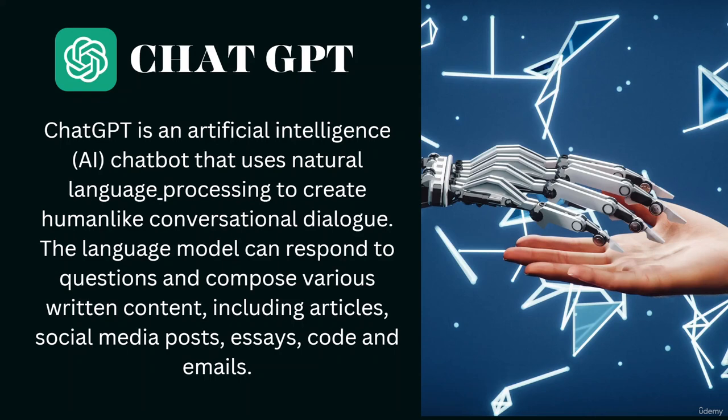The language model can respond to questions and compose various written content, including articles, social media posts, essays, code, and emails. So if you ask ChatGPT to give you a 100-word essay on current affairs, it can provide you with that written content. And if you ask it a question like where is the river Nile in the world, or what is the longest river in the world, it can answer those questions like a human does.